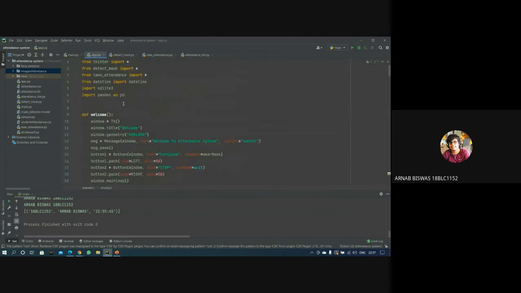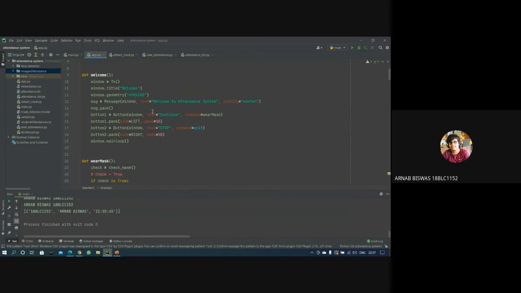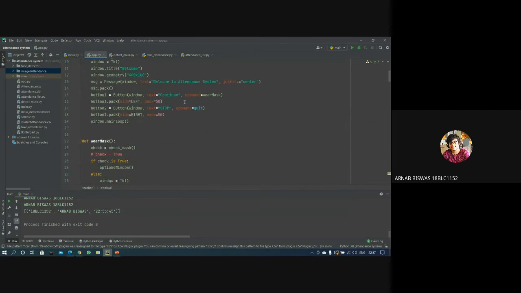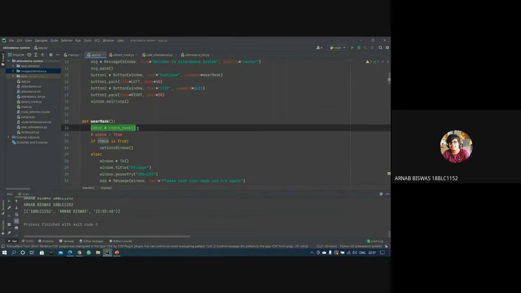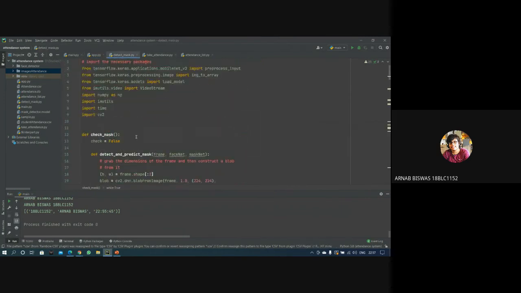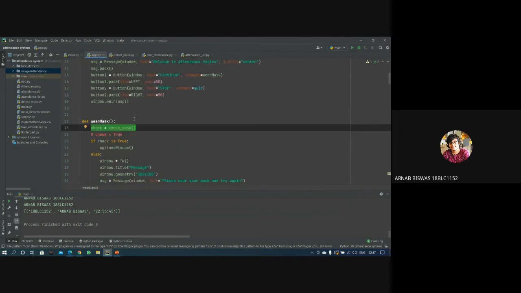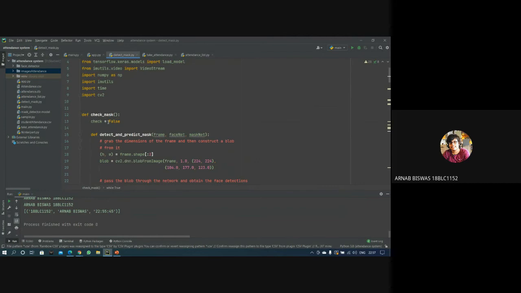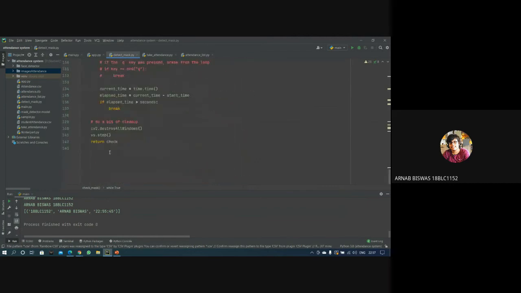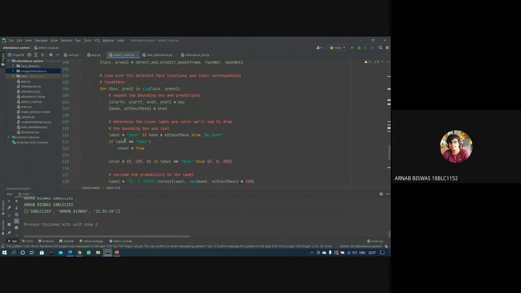So, ma'am, this is the main app.py. Here we first put a welcome screen, where a person who wants to give attendance can continue. Once they continue, the where mask function is called, which asks for the check mask function, where it is checked whether this person is wearing a mask or not. This function returns a boolean value, true or false. Initially it is initialized as false, but if the mask is present, it returns true.